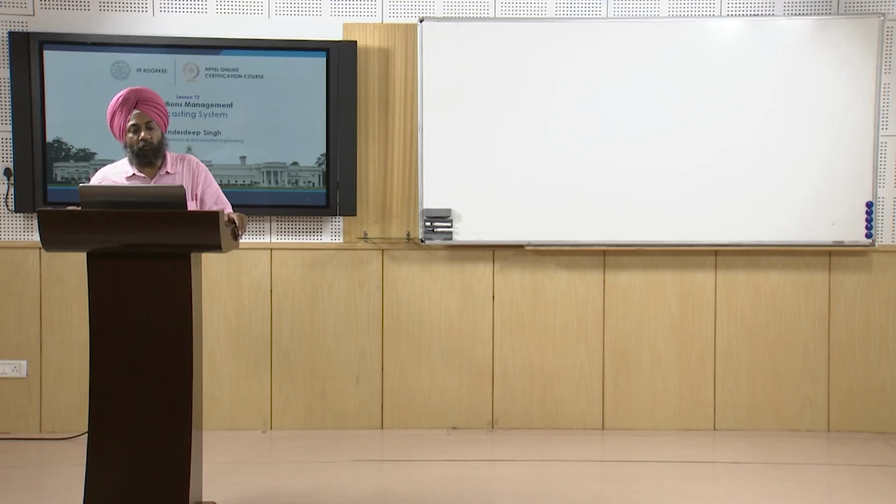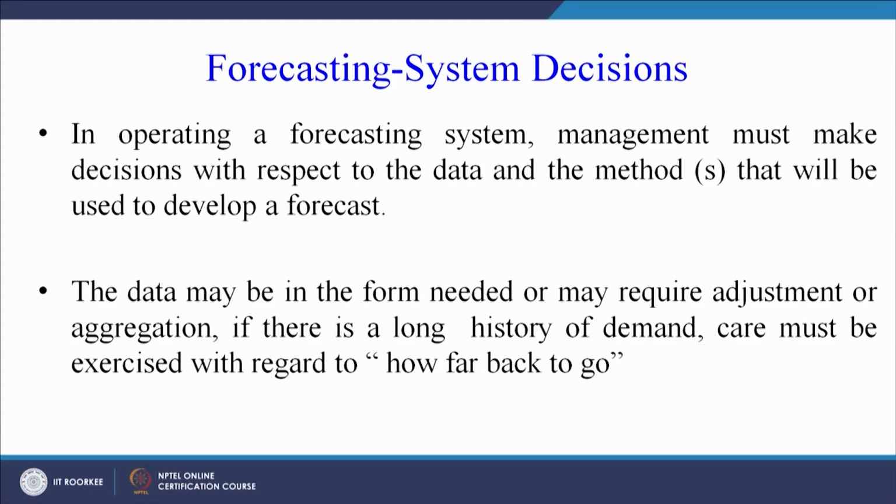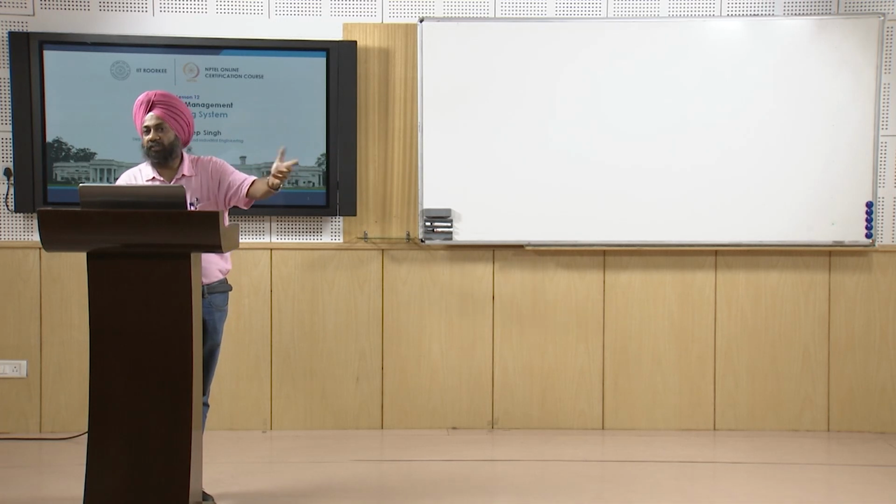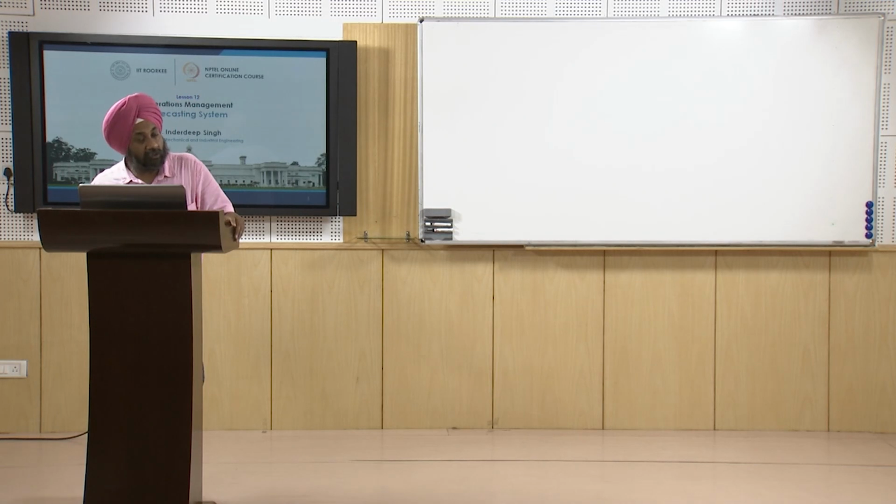The data may be in the form needed or may require adjustment or aggregation. If there is a long history of demand, care must be exercised with regard to how far back to go. As I have taken an example, 1980s and 90s data may not be relevant today. So, we have to take a decision that we are going to use previous 5 years data, previous 8 years data, or the previous 2 years data only. So, that is the decision that we have to take, and we have to decide which method we are going to make use of for making the forecast.